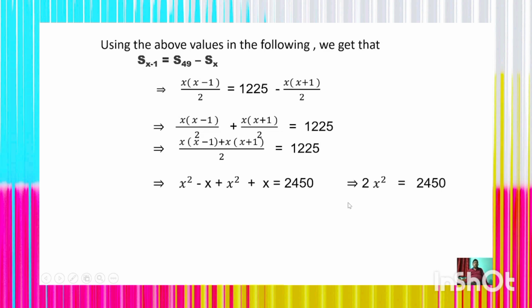And after solving, we will get 2x square is equal to 2450. And after that, x square is equal to 1225. Thus we get x is equal to the square root of 1225, which is 35. Thus the value of x is 35.